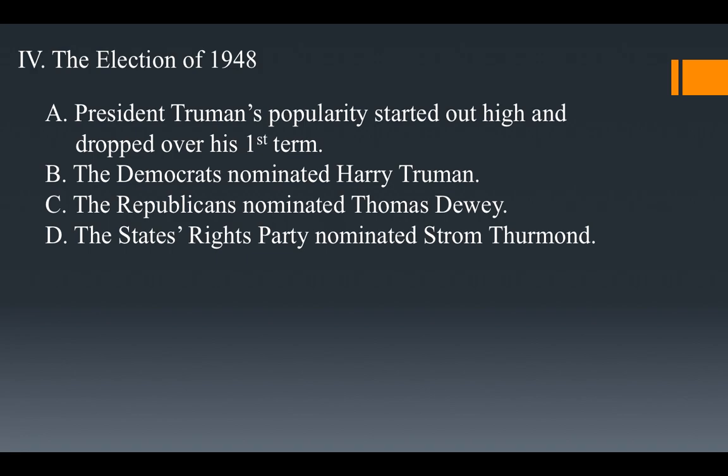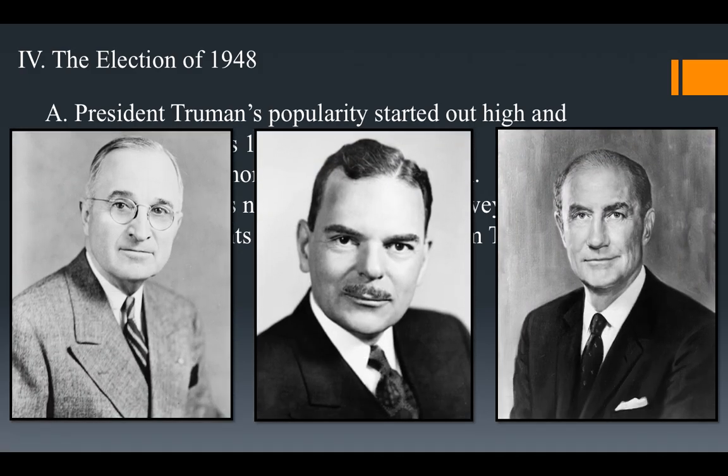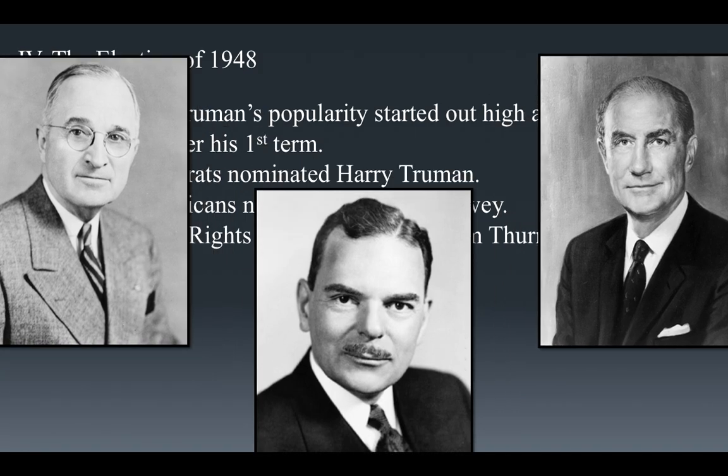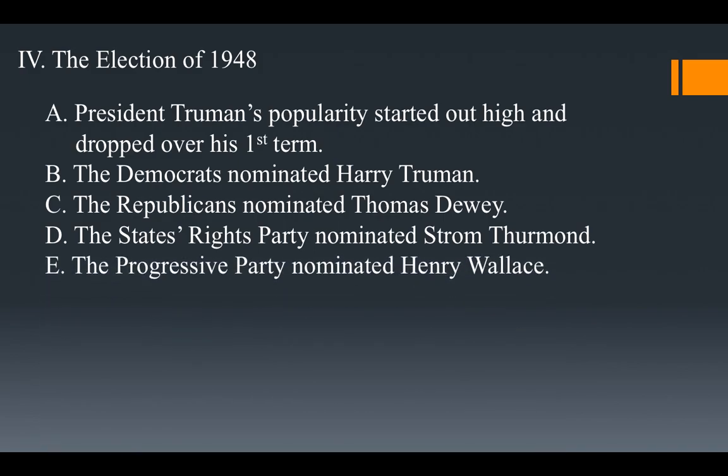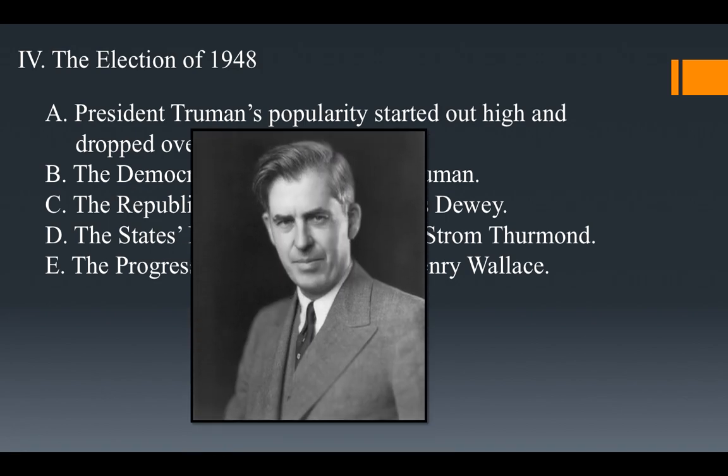Strom Thurmond is one of the oldest-serving members of the Senate. He started in the 40s and was still in the Senate when he died, which was somewhere around 2000, 2001 at the latest, I would say. That is Truman on the left, Dewey in the middle, and Strom Thurmond on the right. The Progressive Party is also involved, and they nominate Henry Wallace. That's Henry Wallace.